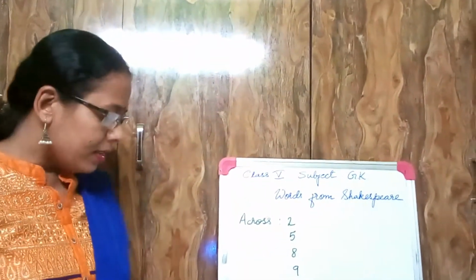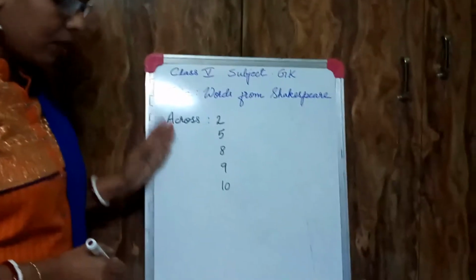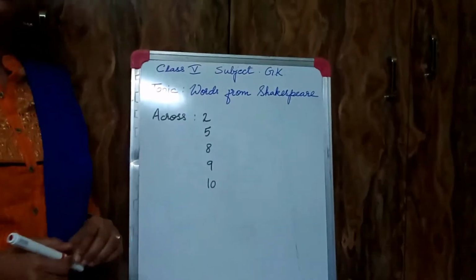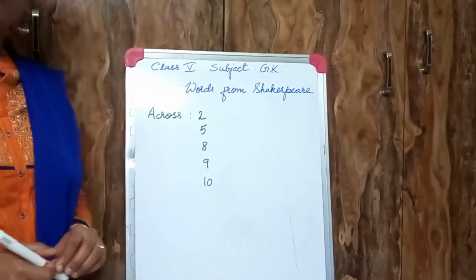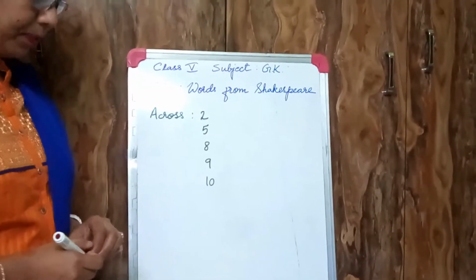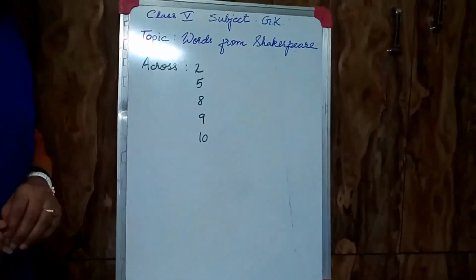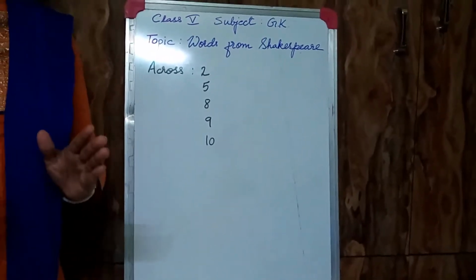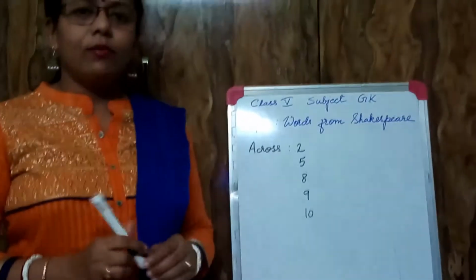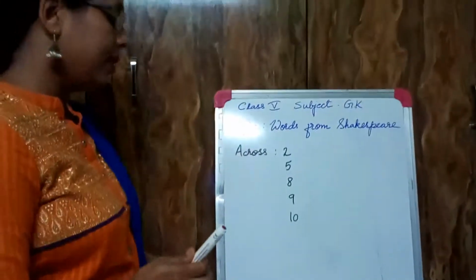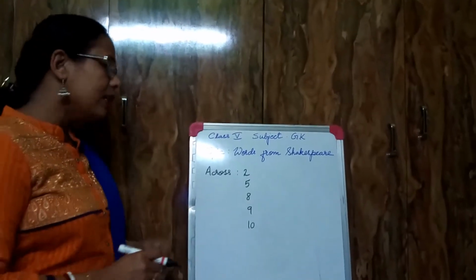The first clue I have already written across. That means I am going to write the numbers which are written in the grid box across. So let us write down: one who has nobody. For a person who has nobody, Shakespeare used the word lonely.